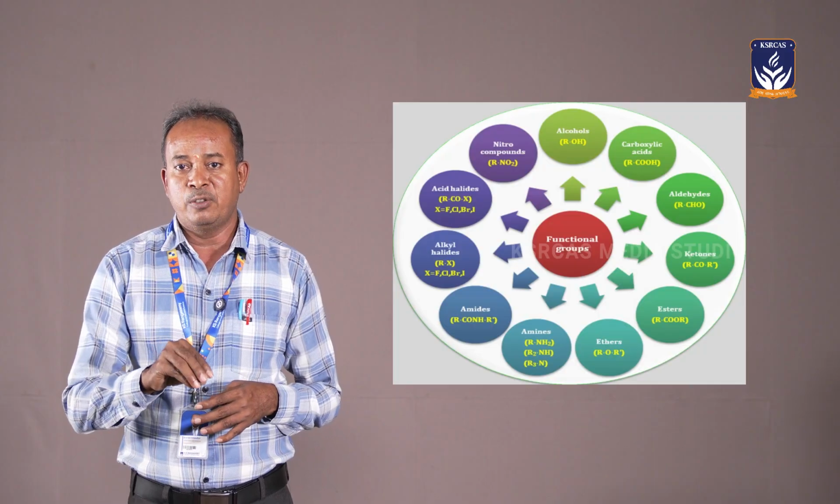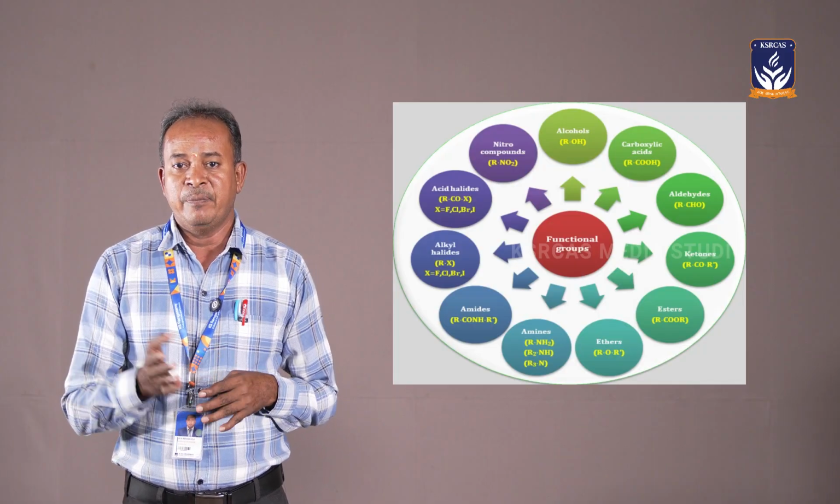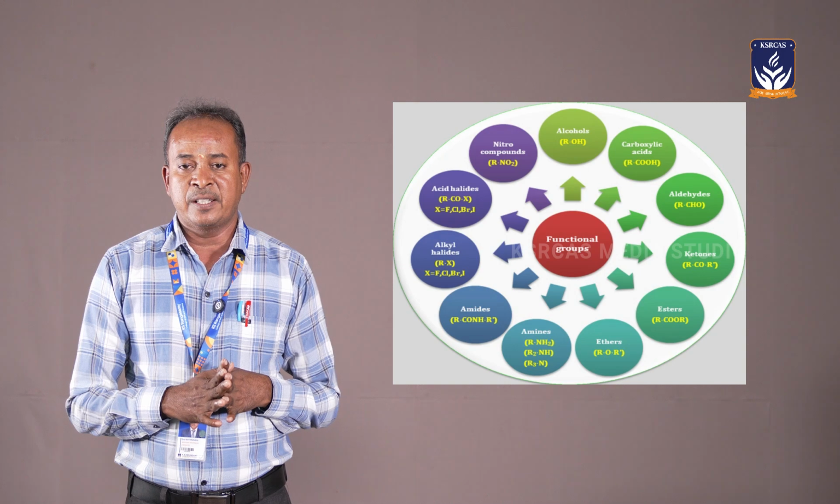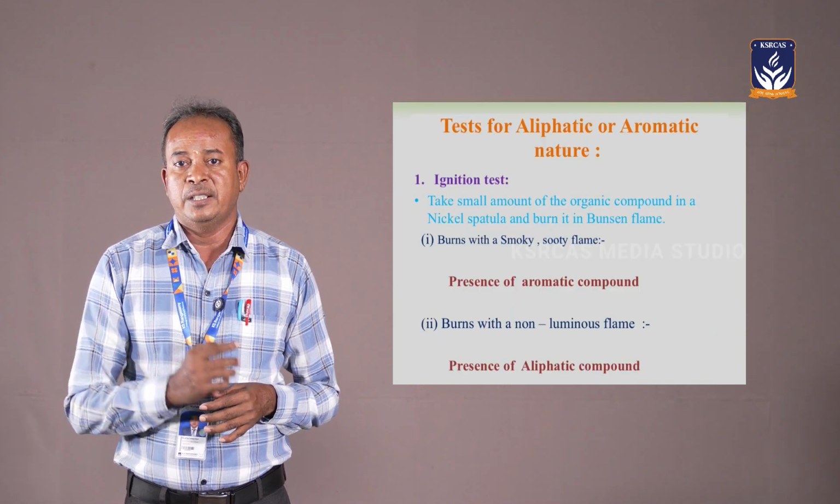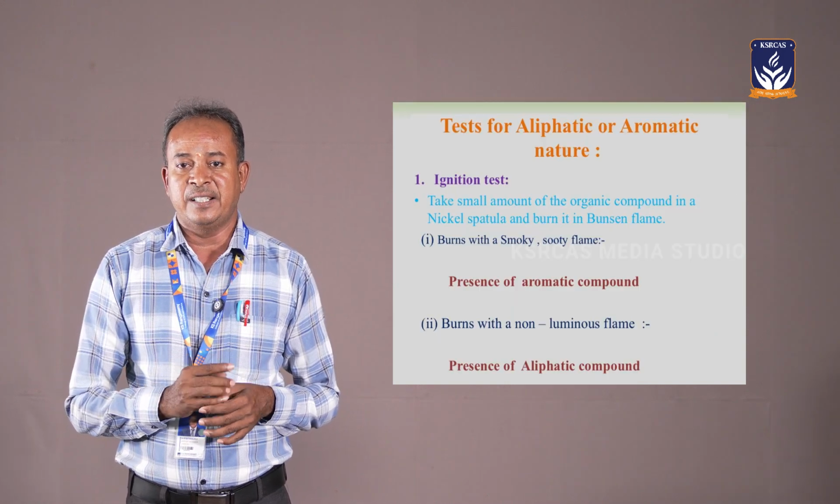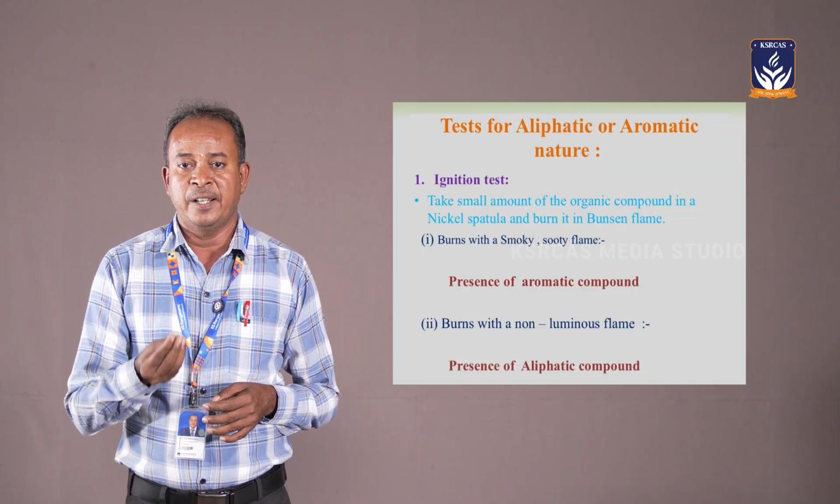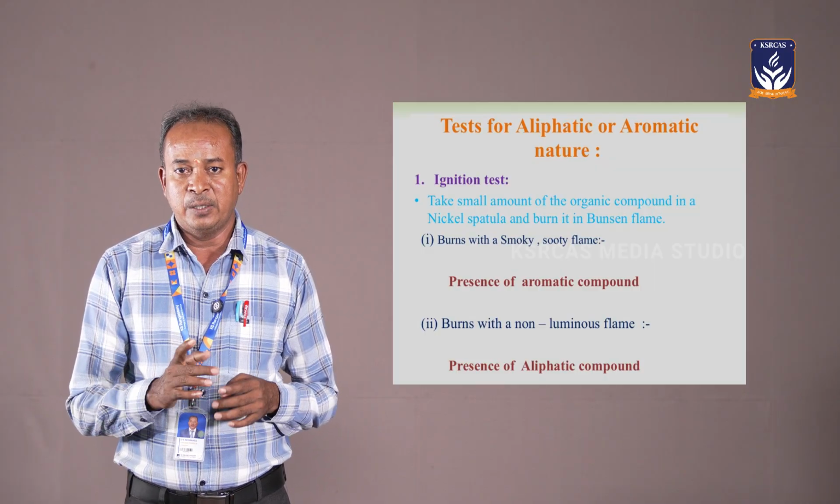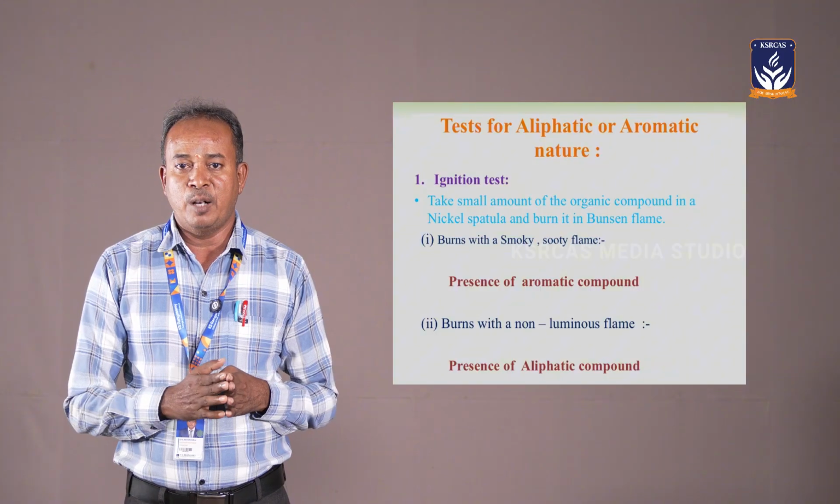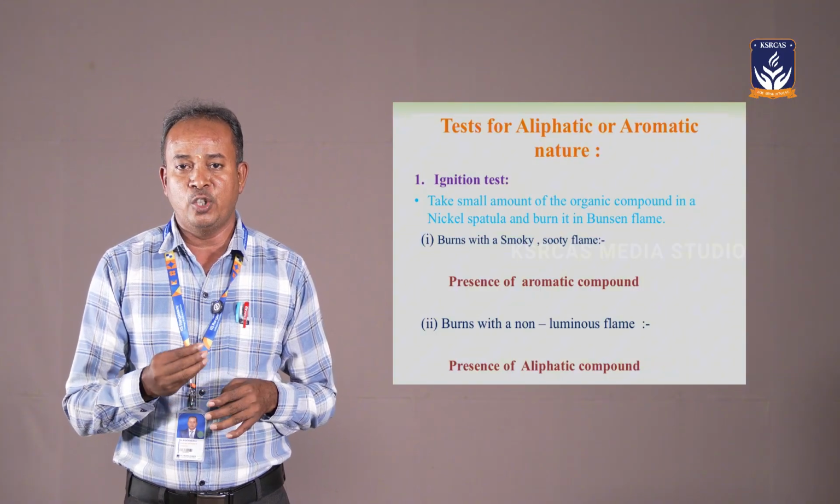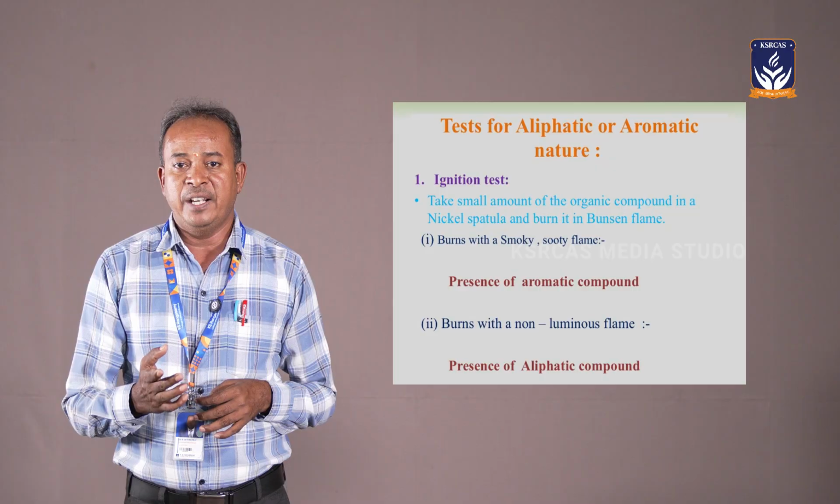The functional groups can be identified by the following confirmative tests. The first test is the ignition test. In the ignition test, a small amount of the substance is heated on a wire gauze. If it gives a luminous flame, the compound is aromatic in nature. A non-luminous flame indicates aliphatic nature.